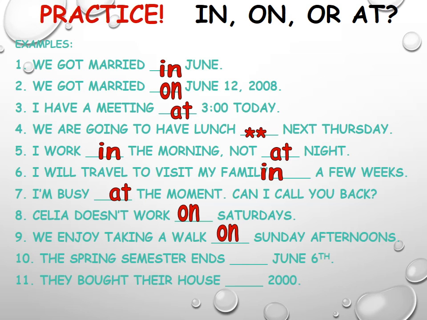We said previously that we use the preposition on with the days of the week that are accompanied even with parts of the day. The spring semester ends on June 6th, on a specific date. They bought their house. Which is the correct preposition in this case, the one that is used with years? They bought their house in 2000.